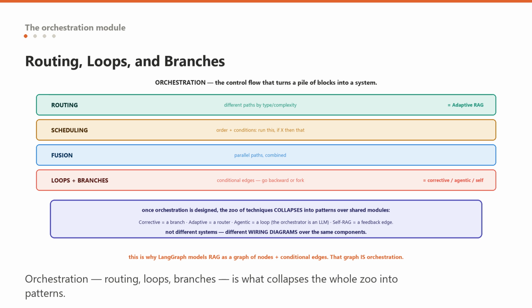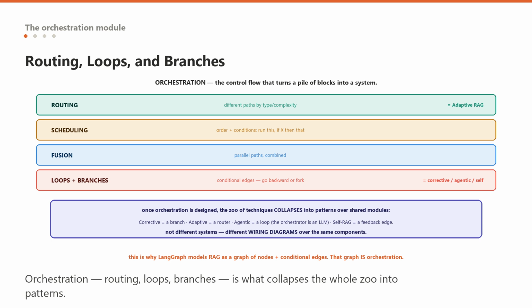Routing. Send a query down different paths based on its type or complexity, which is adaptive RAG, expressed as an orchestration pattern rather than a standalone technique. Scheduling. Decide the order and the conditions: run this module, and if its output meets a condition, run that one, otherwise loop back. Fusion at the flow level. Run multiple retrieval paths in parallel and combine.